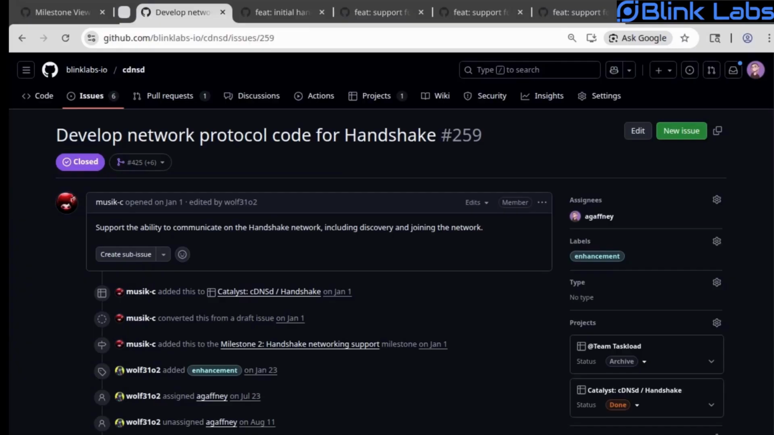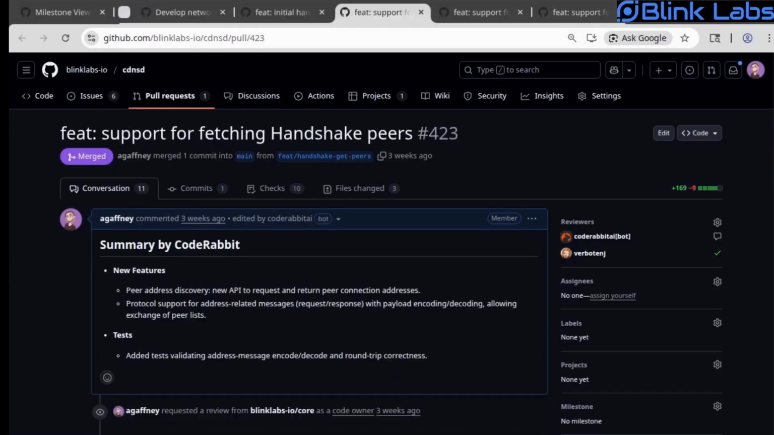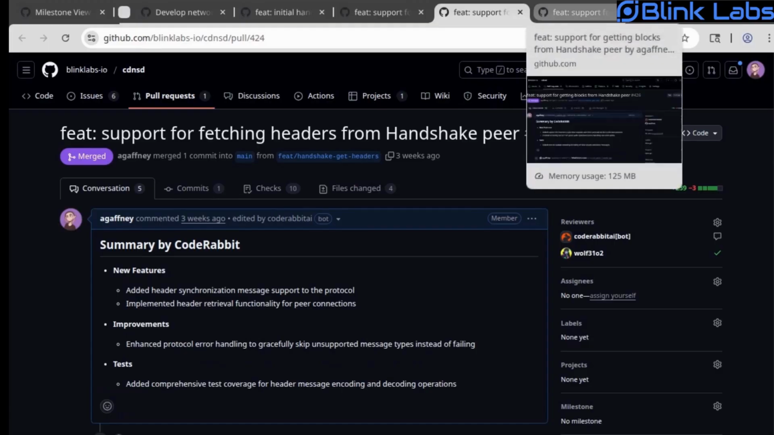Developing the network protocol code for Handshake involved writing code to support the Handshake peer-to-peer network protocol used for communication between nodes on the Handshake network, including things like message encoding/decoding and initial connection version exchange, fetching network peers, and fetching headers and blocks from other nodes on the network.